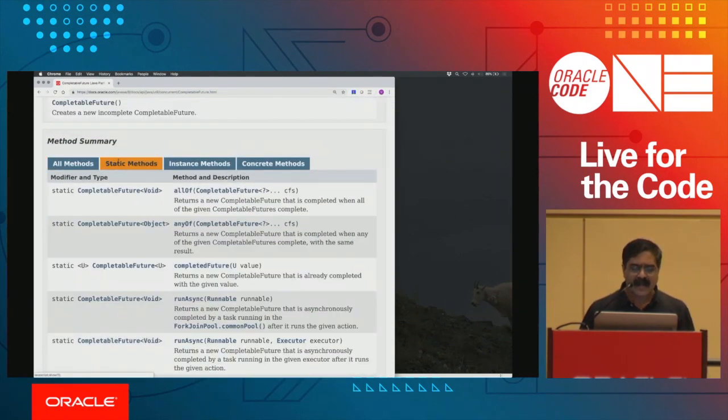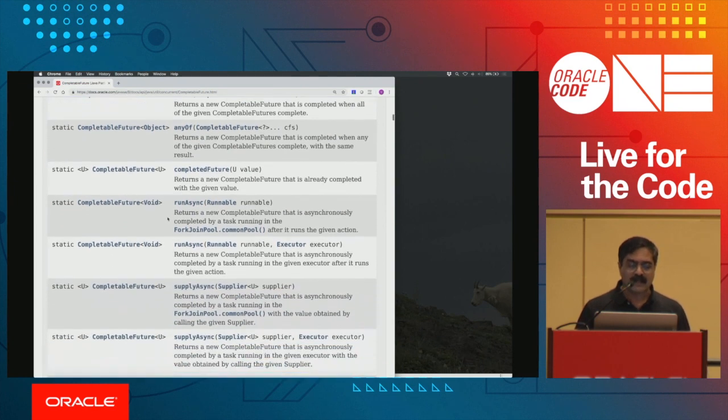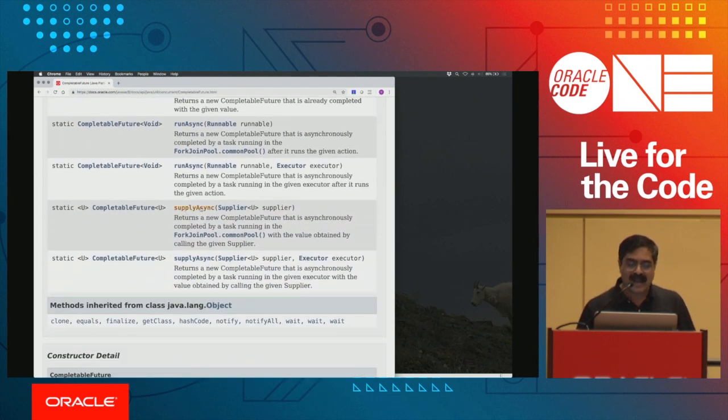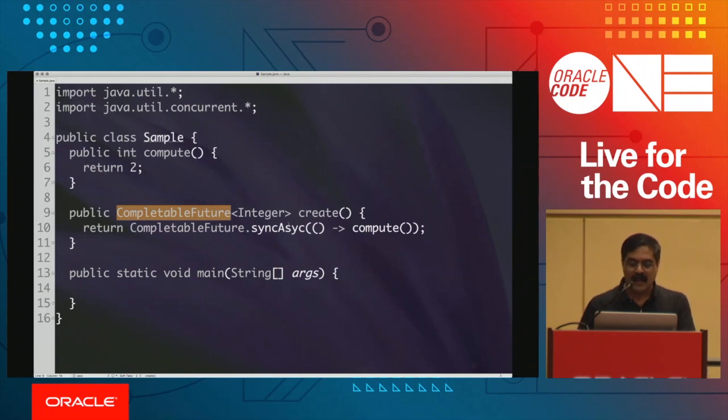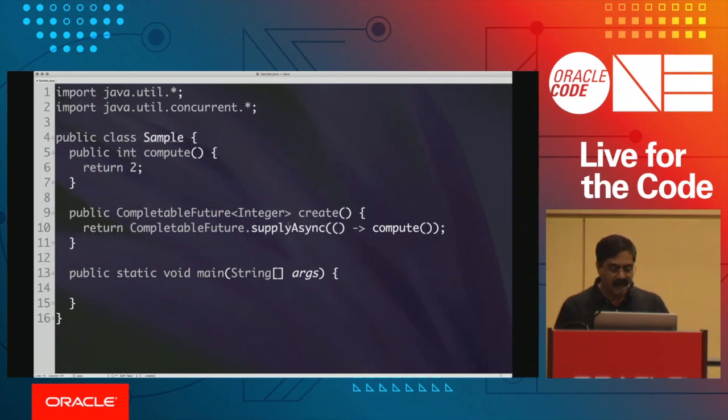If you look at the static methods this contains, there is a method here called supplyAsync. That's what I'm really trying to call right here, and you can see that it takes a supplier which doesn't take any arguments, and that's what I want to go ahead and call, the supplyAsync, and run that code.